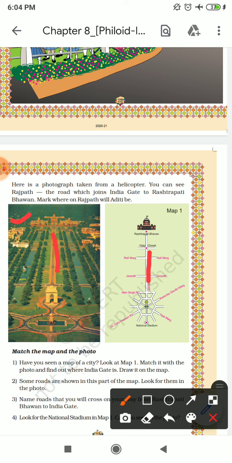The road which joins India Gate to Rashtrapati Bhavan. Mark where on Rajpath Aditi will be. Now see, there are some questions on the basis of this photo and this map 1. So we will give the answers, and I will tell you how, and then you will be able to give the answers of these questions.